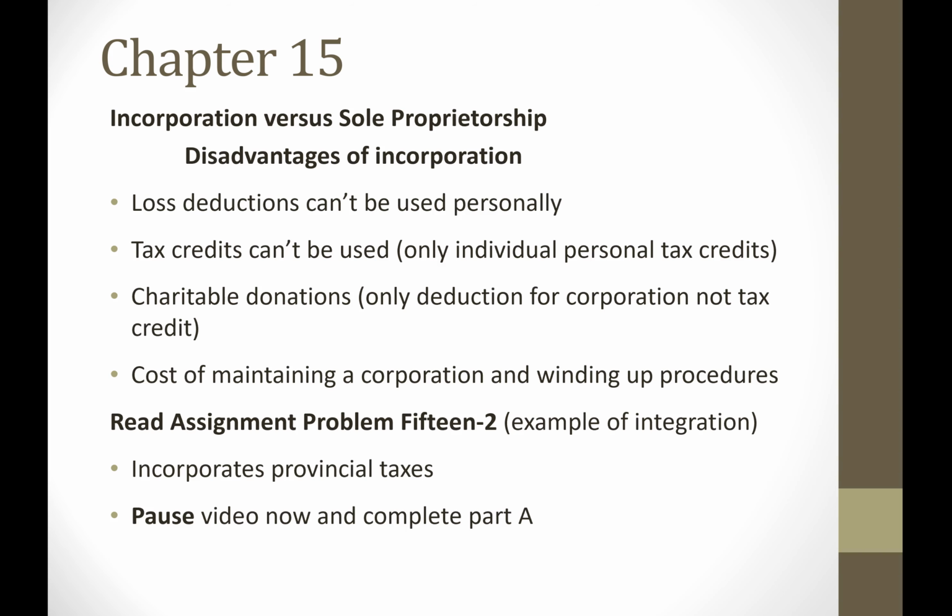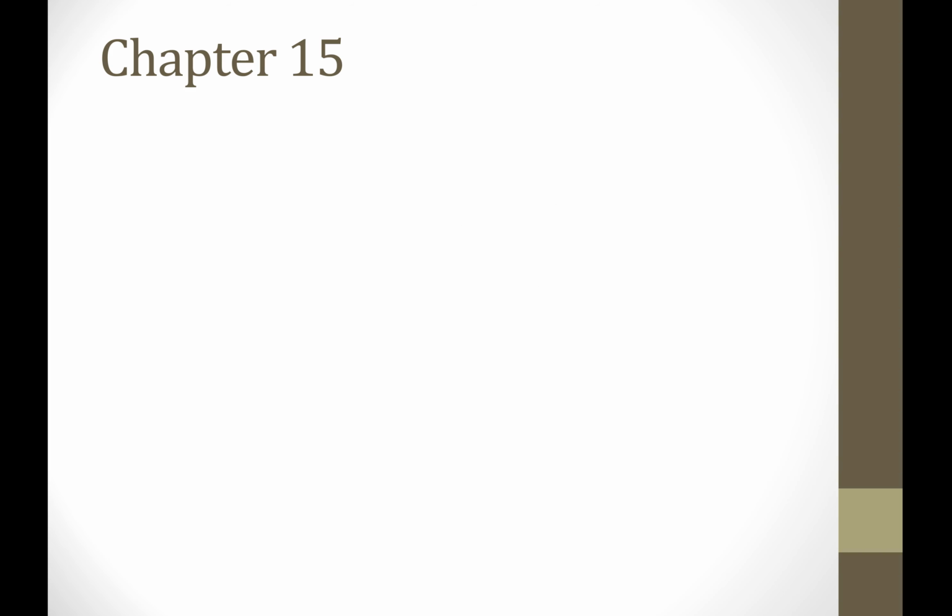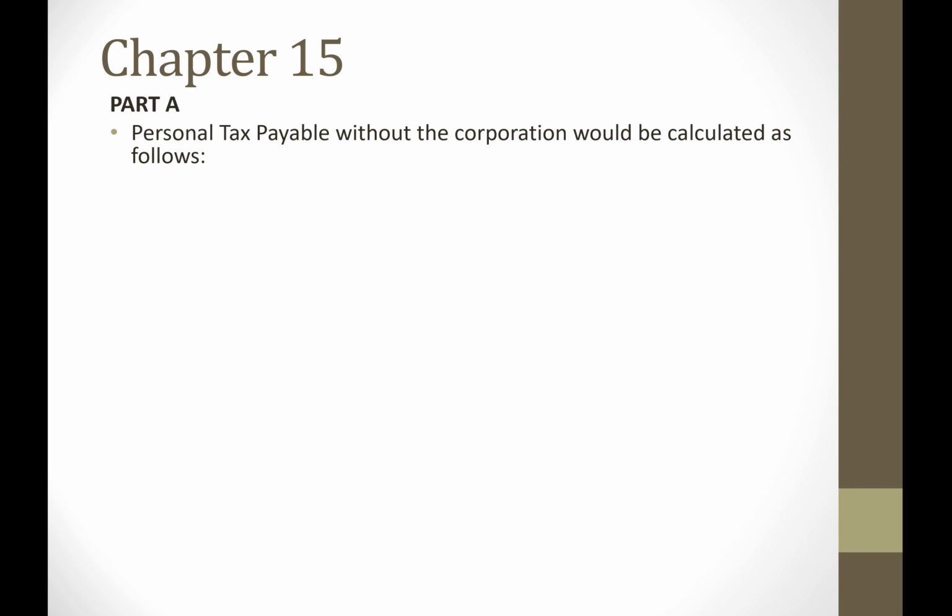Okay, let's jump into part A on the next slide. Part A wants us to work through the calculations if the individual decides not to incorporate. So this is fairly straightforward. This is drawing from a lot of the calculations that we learned in our individual personal tax course.